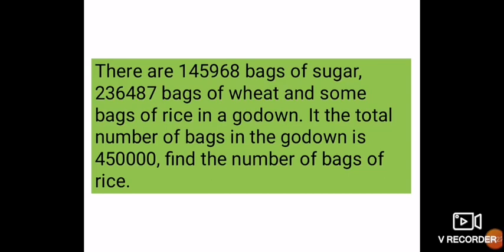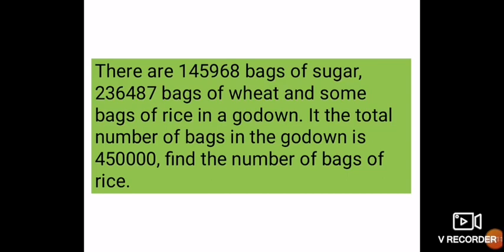We'll repeat it again. See, number of sugar bags have been given, number of wheat bags have been given. Total number of bags which are there in godown, that is also given. You are supposed to find out the number of rice bags. So here number of sugar bags, that is 1,45,968. Then number of wheat bags, that is 2,36,487. So total number of sugar and wheat bags, you are going to find out. Then that you will subtract from the total bags, which is